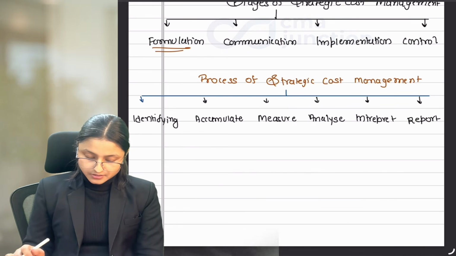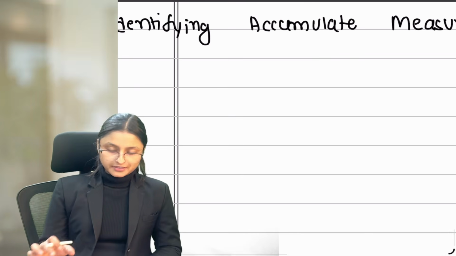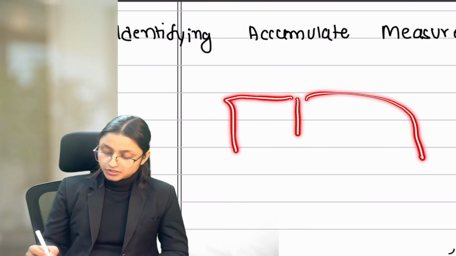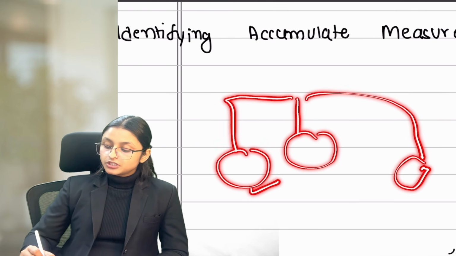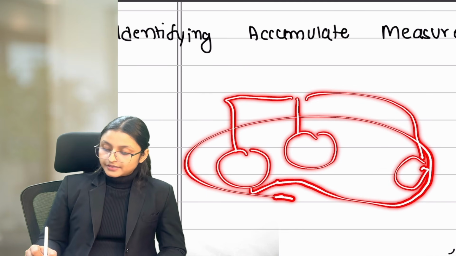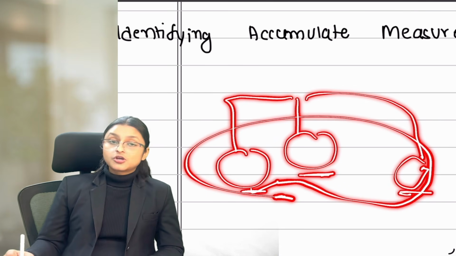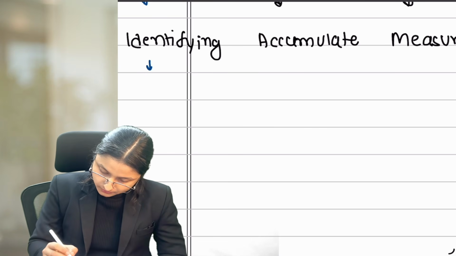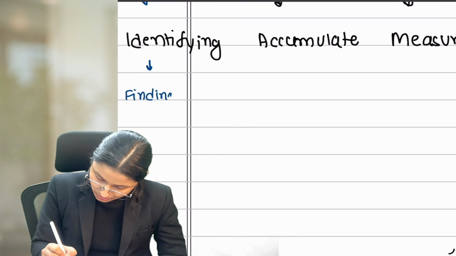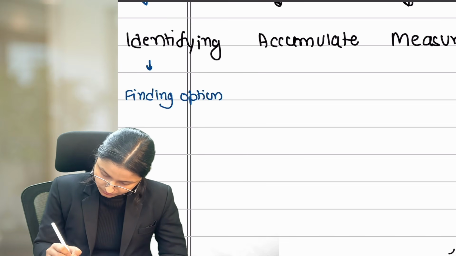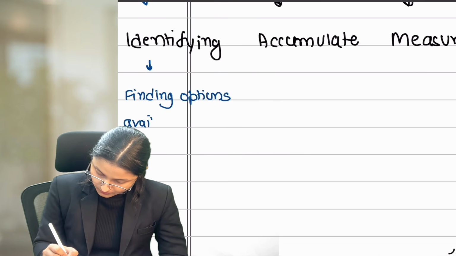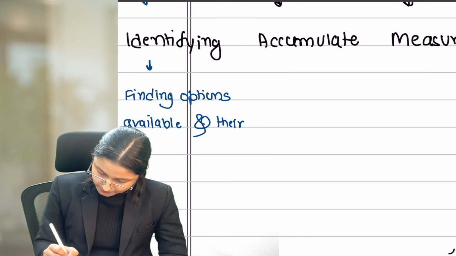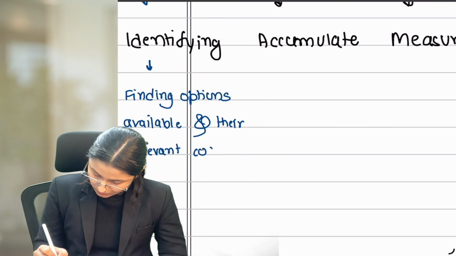Let's start with the first step of the process, that is identifying. Think about it. Whenever you are making choices, it means you have two or more options and you need to select one of them. First, you need to find out what options you have, and then you need to find out what the relevant cost is in every option. So write it down: finding options available and their relevant cost.